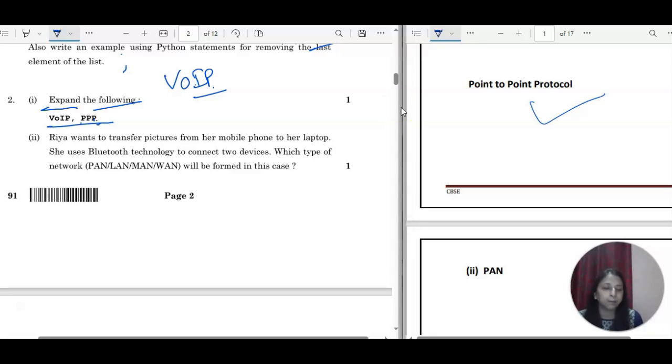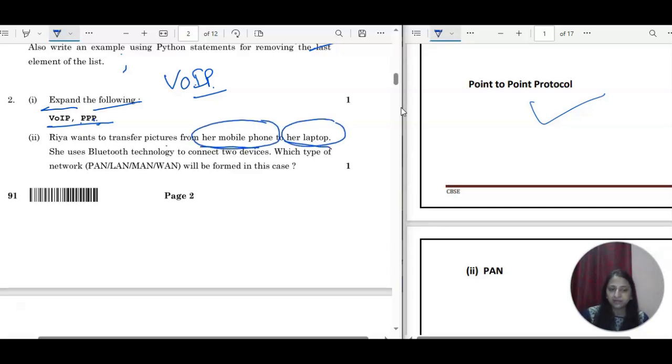Next is the second part of question 2. Ria wants to transfer pictures from her mobile phone to her laptop. Both of the things are nearby, because we are not sending from the mobile phone to someone else's laptop. It is your mobile phone and your laptop. She uses Bluetooth technology to connect the two devices. This is a wireless connectivity which will help you to share your data. Which type of network will be formed in this case?